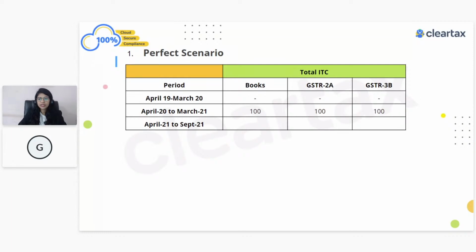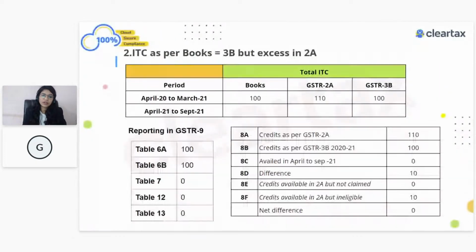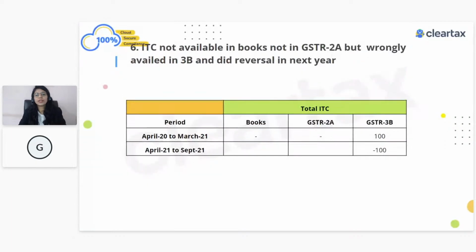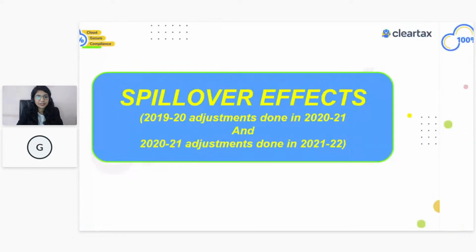And I could also see that people are asking if we can get the PPT. Yes, we will be sharing the PPT with all of you. And I would obviously recommend that, especially when it comes to the checklist and the case study for ITC, you should solve this. And there are also some case studies for spillover effects. I'm saying spillover as previous year, next year, current year. You should always look into that and try to answer yourself so that you know that you are filing your 9 correctly, right? So over to you, Gitika.